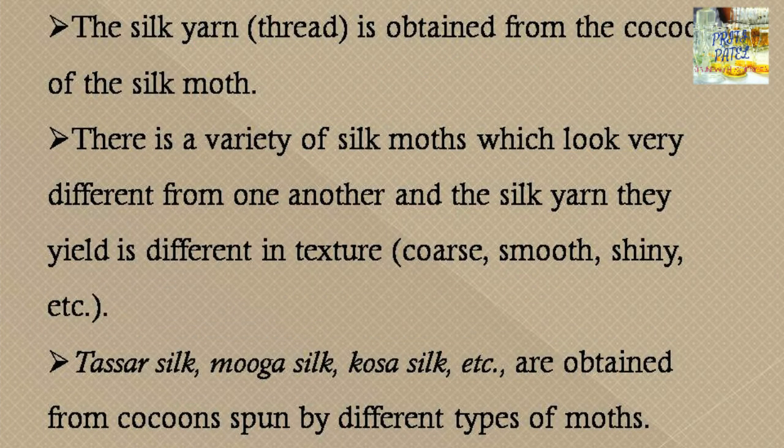The silk yarn is obtained from the cocoon of the silkworm. There are different varieties of silk moth which look very different from one another, and the silk yarn they yield is of different texture, like coarser, smoother, shinier, and so many types. So we will see some types of silk that different silk moths produce, that are tussar silk, moonga silk, kosa silk, and so many different types of silk which are popular, because the moths which produce this type of silk fiber are of different types.